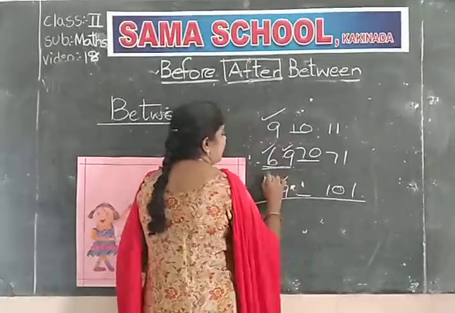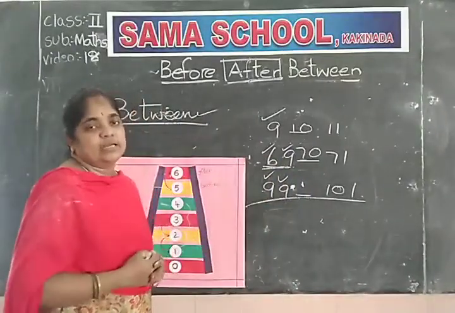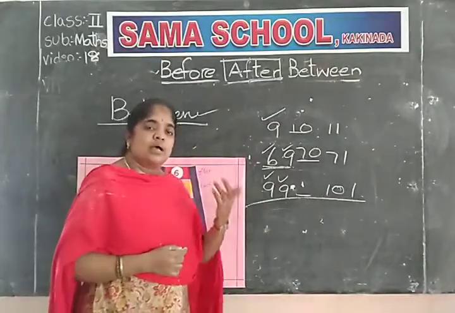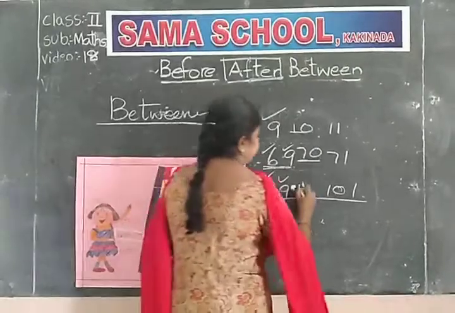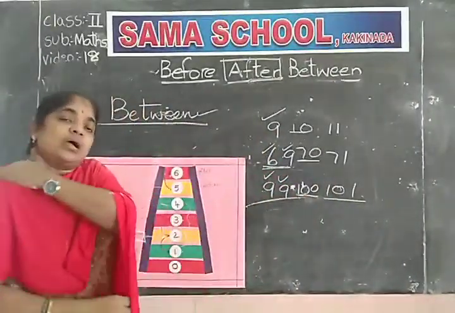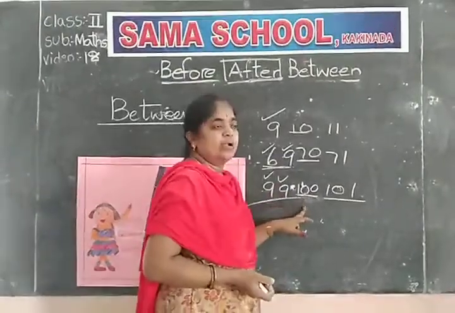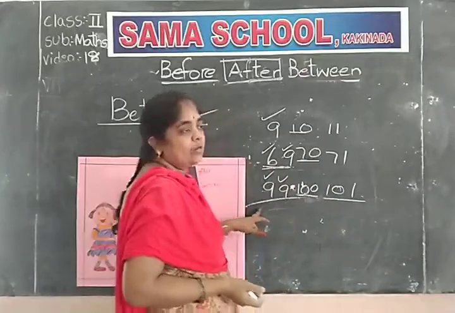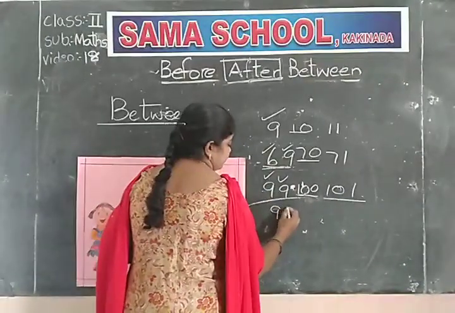If you add one more 1 to 99, it becomes 100. So 99 after 100 will come, and 100 after 101.